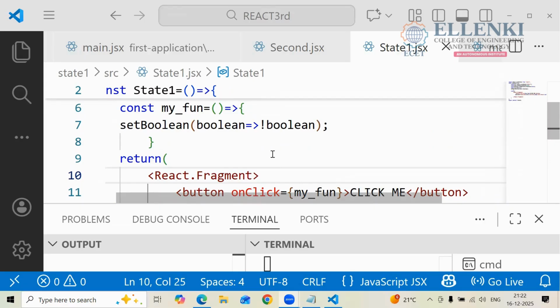Yes. Const my function equals arrow function. In this arrow function, I am declaring. Boys, you people are the only ones making noise, ma'am. Don't make noise.